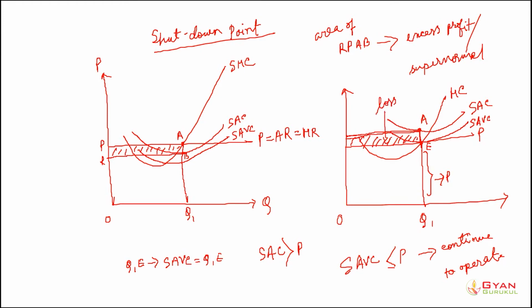So even though he is incurring loss, he would continue to operate, or the firm would continue to operate, as long as the short run average variable cost is equal to or less than the price of the product. Why so? You may ask me why so. Now I would tell you that this is because there are two costs attached with the production. What are the two costs? One is the fixed cost and the other is the variable cost, right?